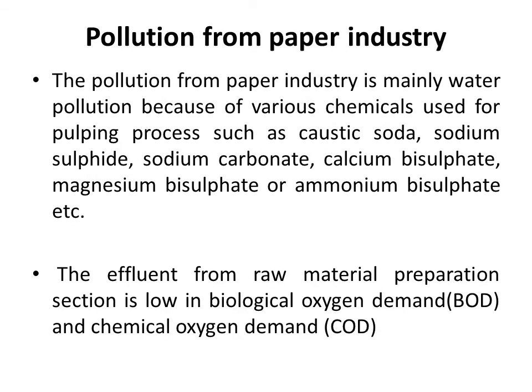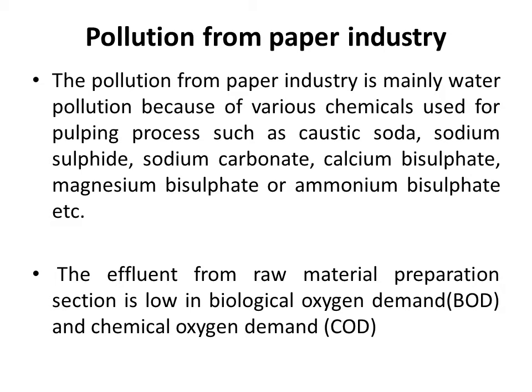Now moving on to the paper industry. Pollution from the paper industry is mainly water pollution because of the various chemicals we use in the pulping process, such as caustic soda, sodium sulfide, sodium carbonate, calcium bisulfite, magnesium bisulfite or ammonium bisulfite. Various chemicals are used for the pulping process. Pulp is then converted into paper.